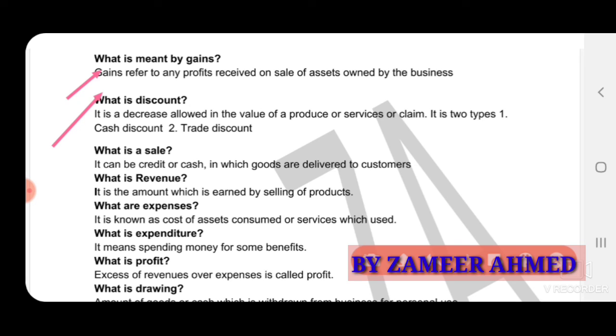Discount means deductions in prices to attract customers. The business will fix the discount. Discount means reduction in prices. There are two types: cash discount and trade discount.